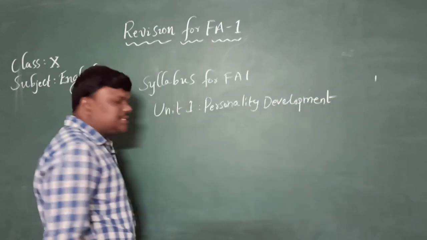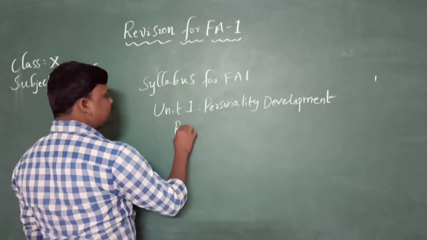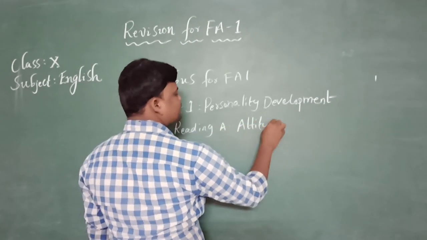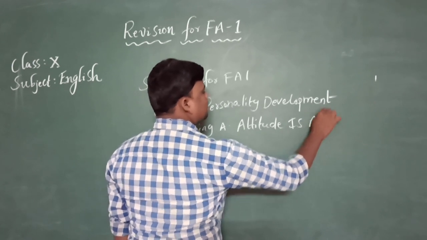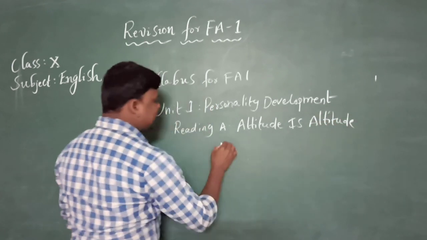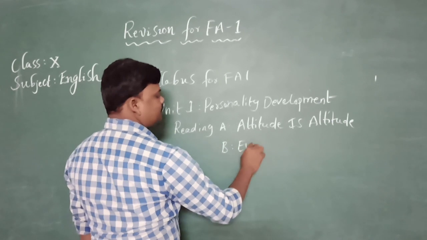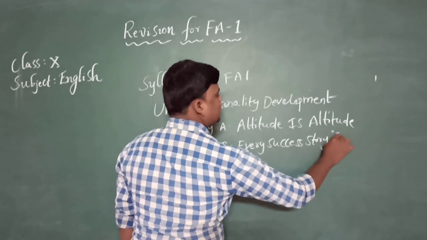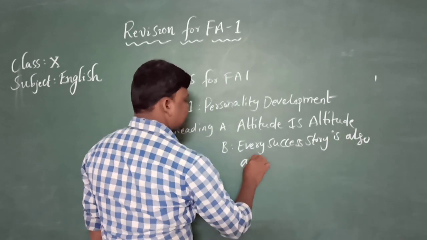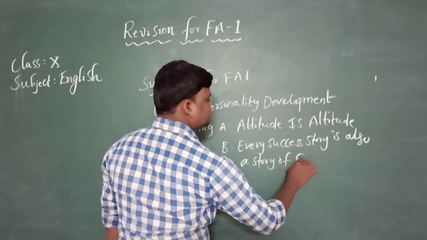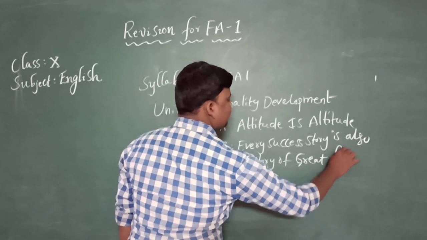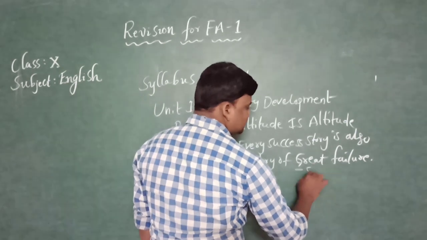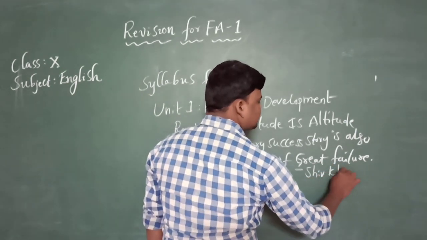In this we have readings A, B and C. Reading A is Attitude, and reading B is Every Success Story Is Also a Story of Great Failure, written by Shiv Khera, a famous motivational speaker.